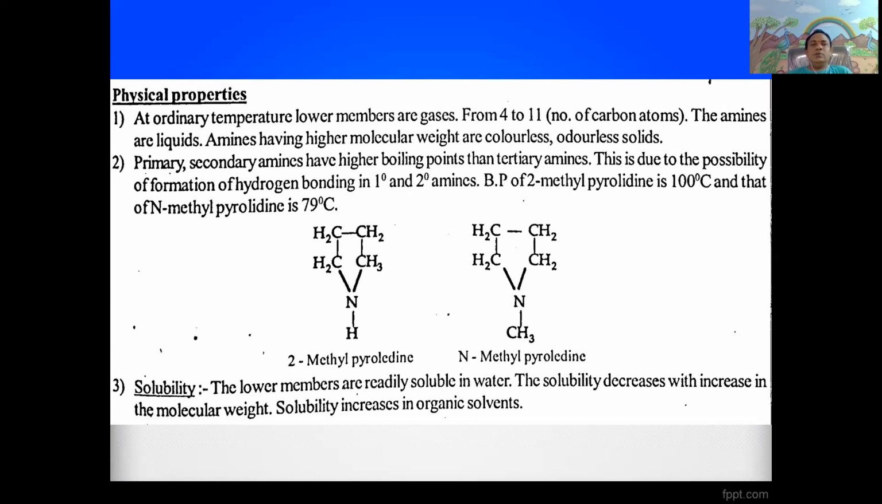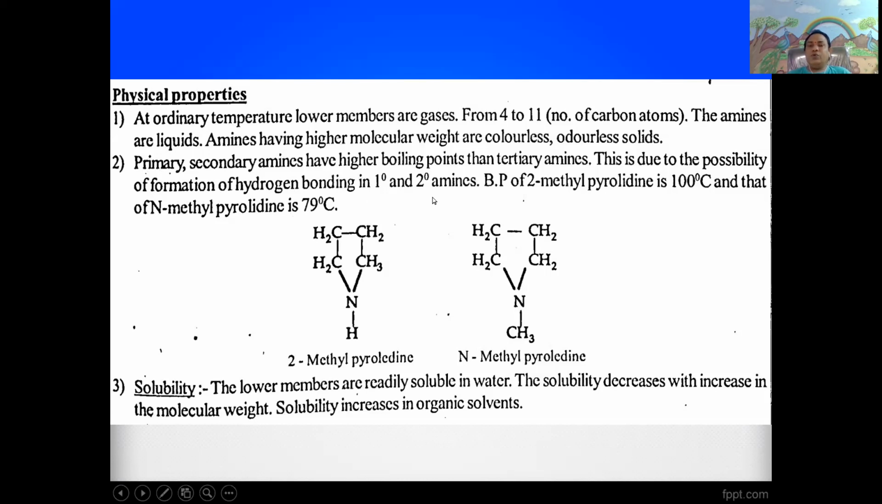Next, physical properties, the general properties. At ordinary temperature, lower members are gases. From 4 to 11 carbons, the amines are liquids. The higher molecular weight amines are colorless, odorless solids. The primary and secondary amines have higher boiling points than tertiary amines. This is due to the possibility of formation of hydrogen bonds in primary and secondary amines.